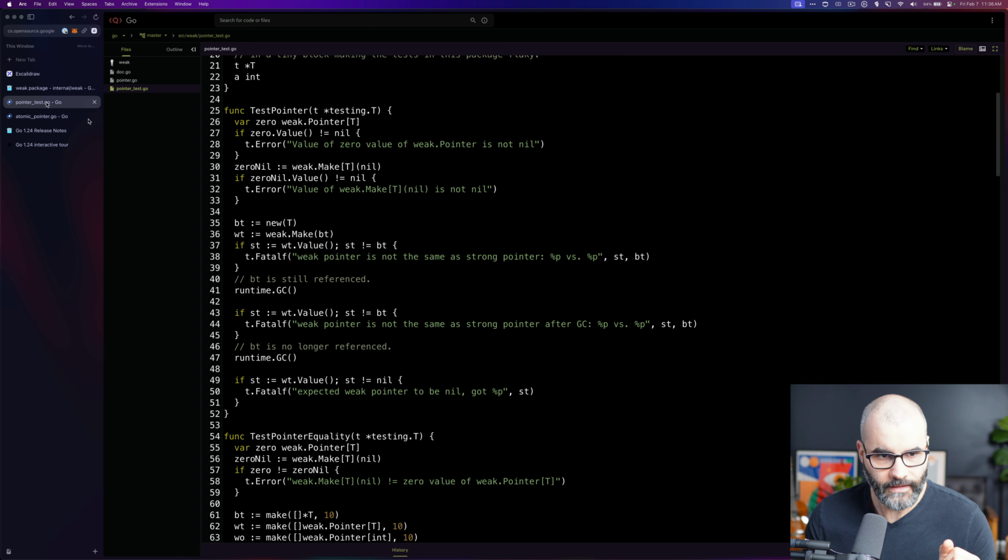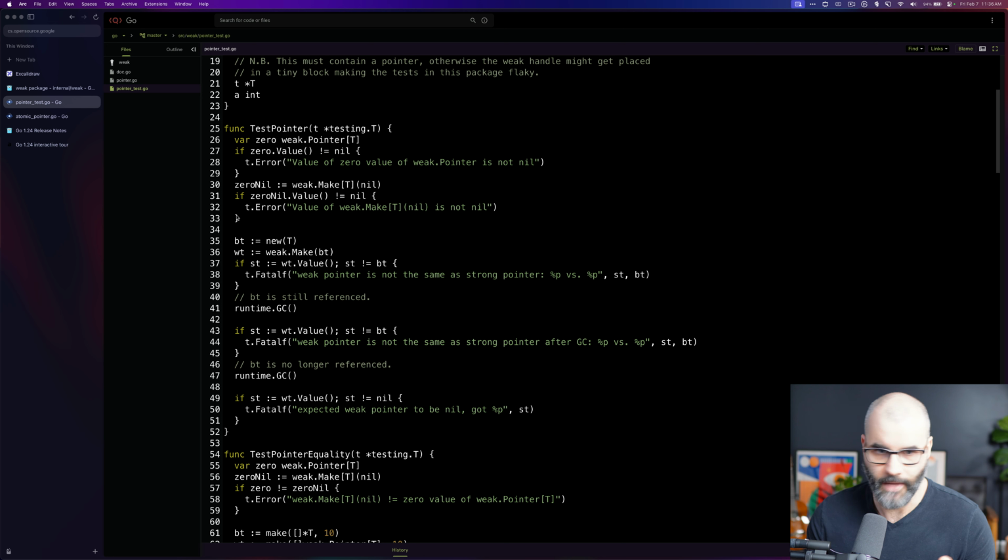And if we want to look at the test of the implementation for weak pointers, I'm now in the Go docs. If we look at one of those tests, you'll notice a couple of things. Here they're creating a weak pointer using weak.Pointer, and they're passing in a generic type. By default, it should be 0 because the memory address is empty. You haven't pointed to anything yet. But then we create a new value of whatever that generic type is, and then we create a weak pointer that points to it. Now we're saying that the value should be equal because it's a weak pointer pointing to that value.